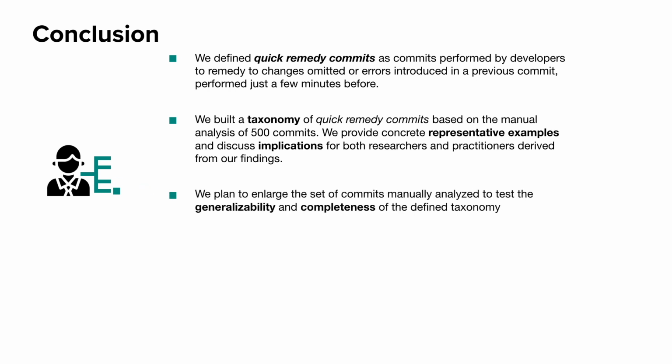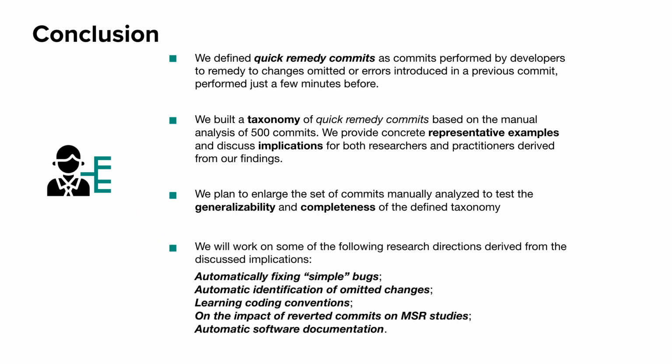And as future research work, we plan to enlarge the set of manually analyzed commits to test the generalizability and completeness of the defined taxonomy. We will also work on some of the following research directions which we have learned from the implications discussed before. For example, automatically fixing simple bugs, automatic identification of omitted changes, or study on the impact of reverted commits on MSR studies.